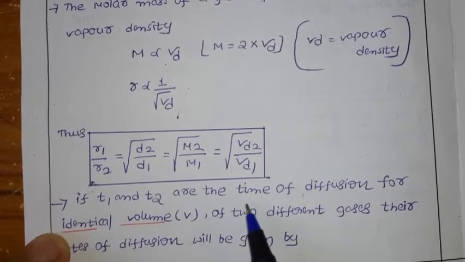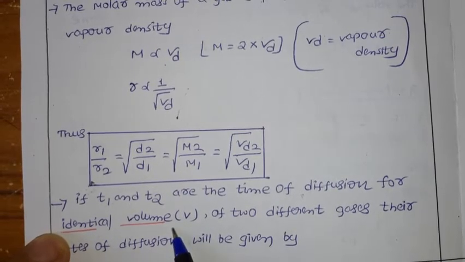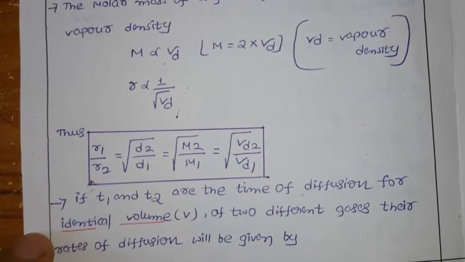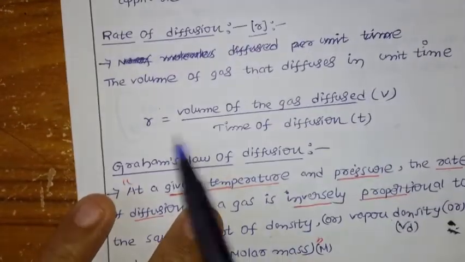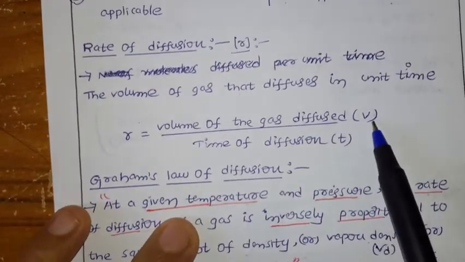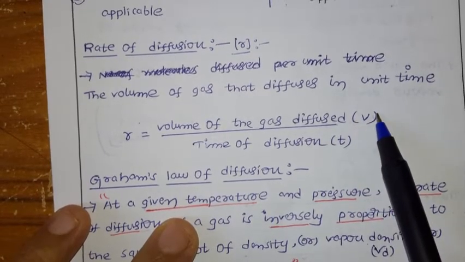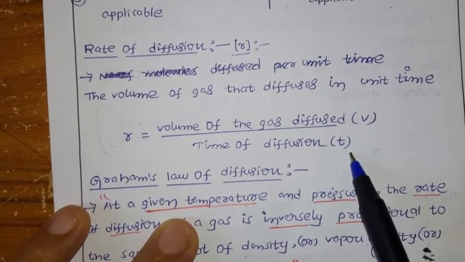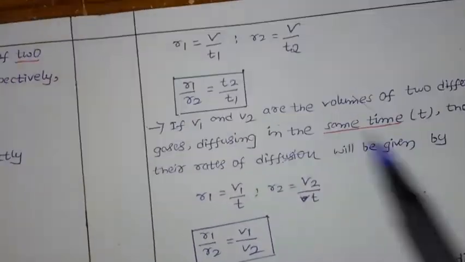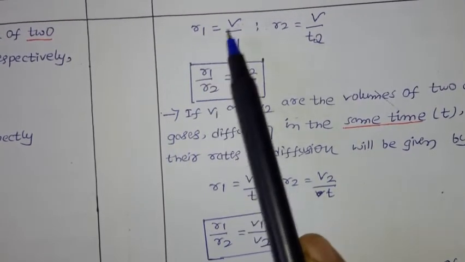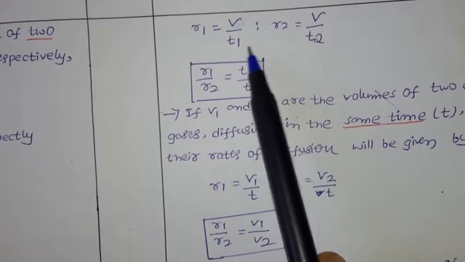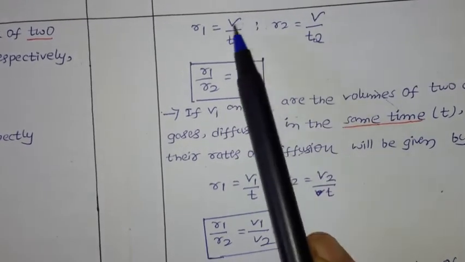Now, if T1, T2 are the times of diffusion for an identical volume V of two gases, their rates of diffusion will be given by the actual rate of diffusion, R equal to V by T. One time we consider the volume to be the same, and the second time we consider the time to be the same. In the first case, for the two gases the volume is the same. Rate of diffusion equals volume of the gas by time, so the time is different, T1 and T2, but the volume is the same.